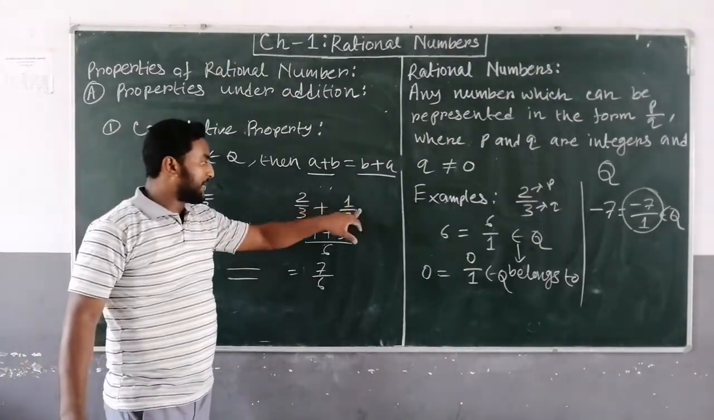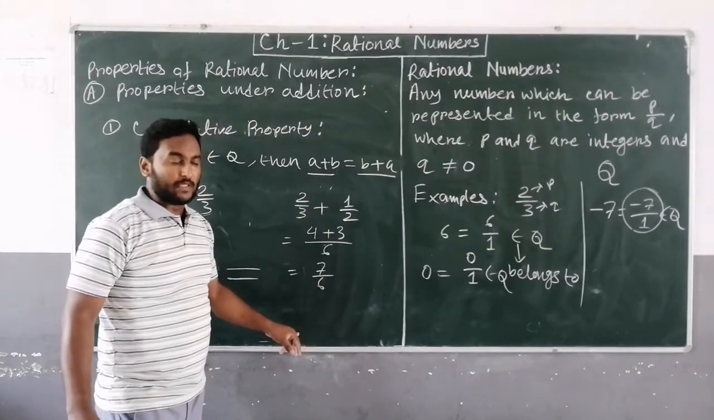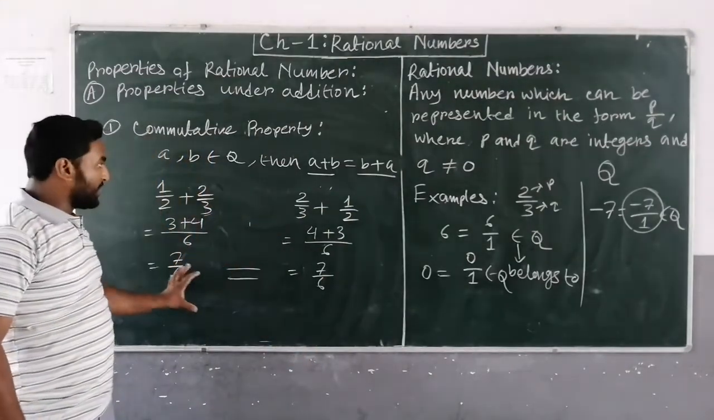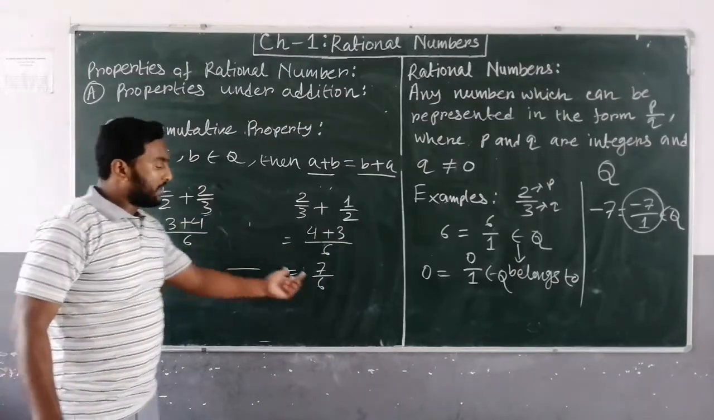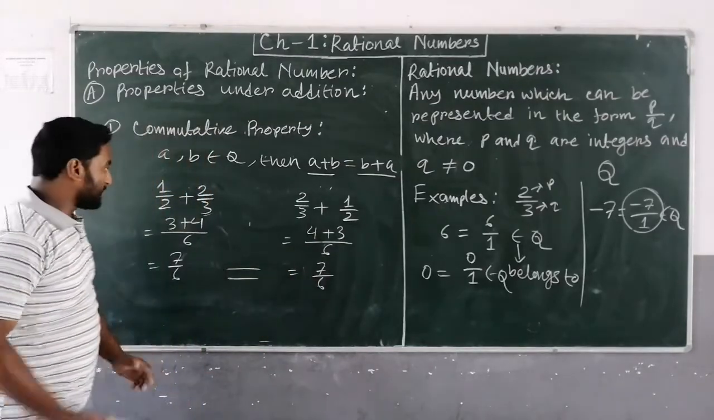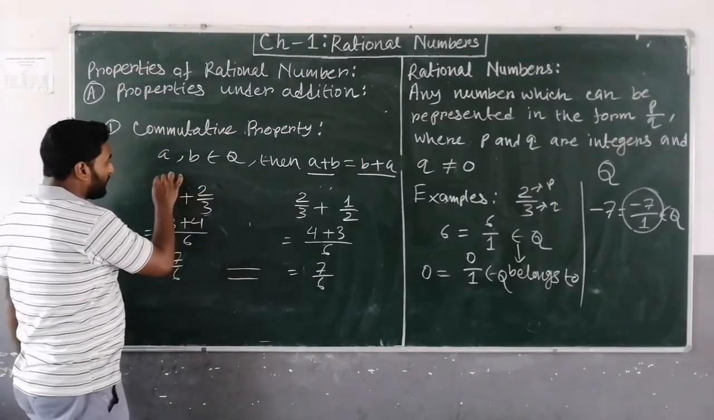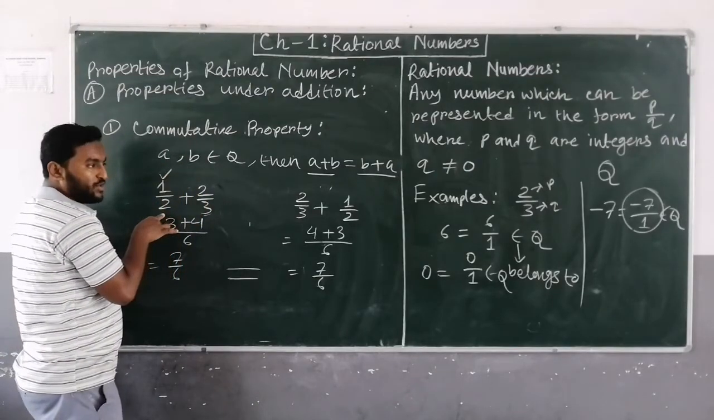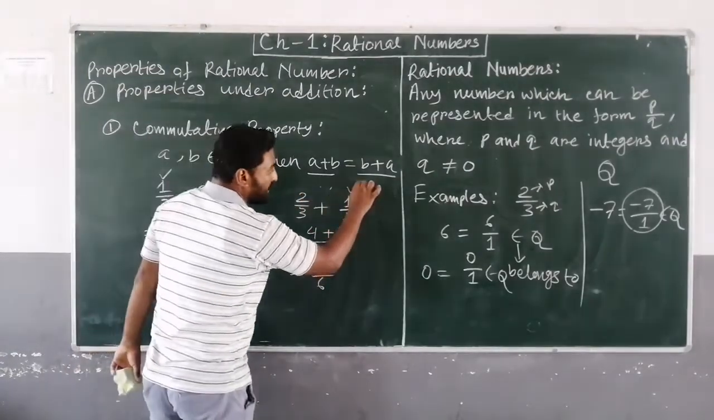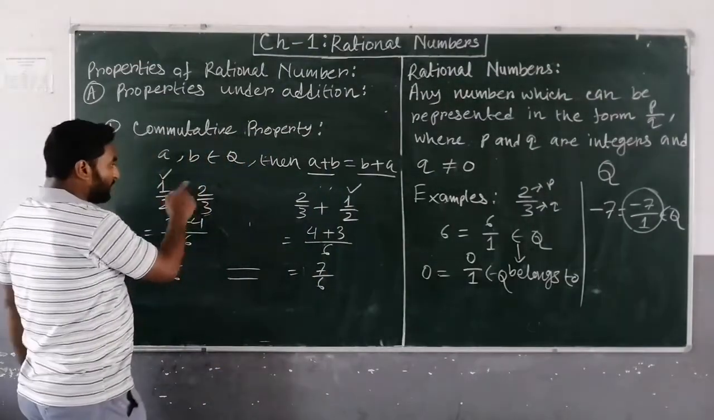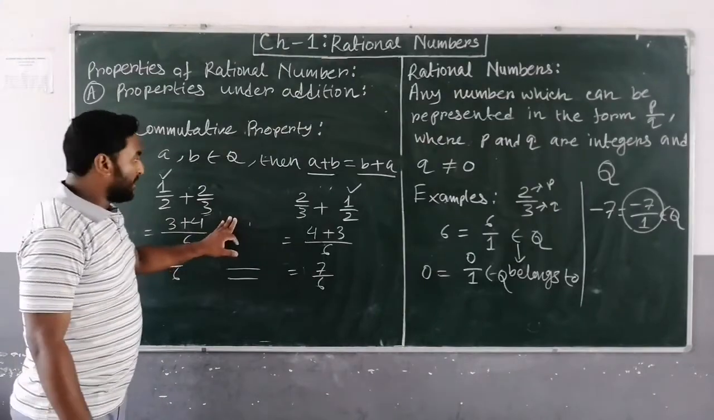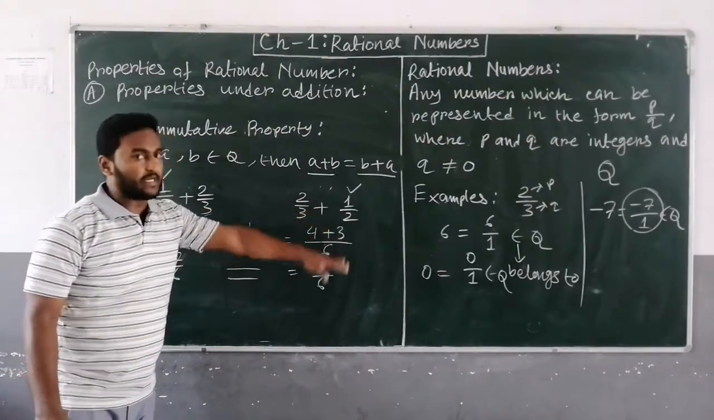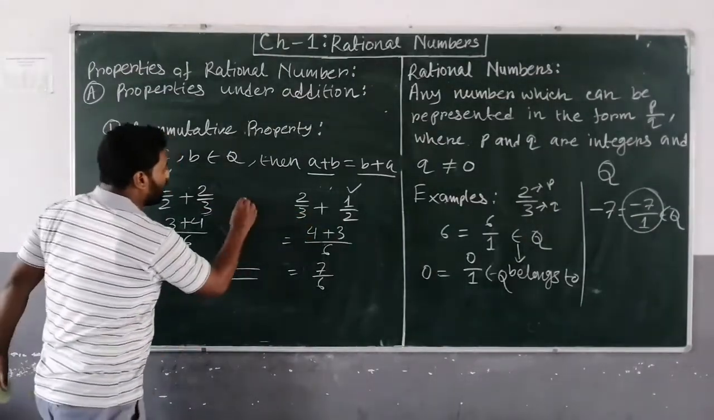2 upon 3 plus 1 upon 2, that is also 7 upon 6. So in these two conditions, the result is coming the same, that is 7 upon 6. This 1 upon 2 is in first position here, but 1 upon 2 is in second position here. So this doesn't affect the addition of rational numbers. If you take this one first, this one second, that doesn't matter. So these two are equal.